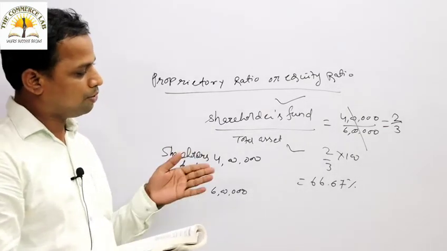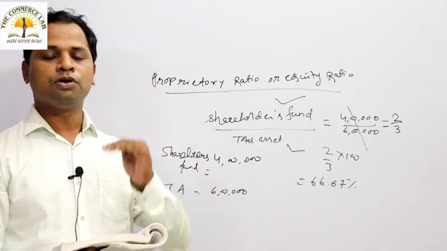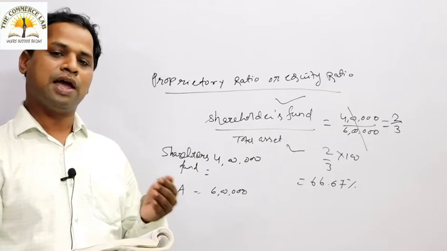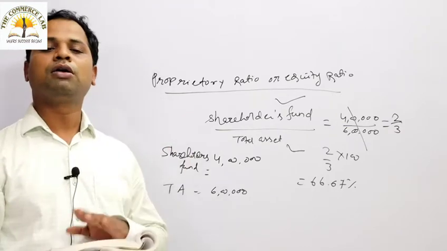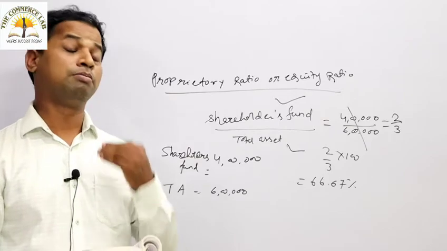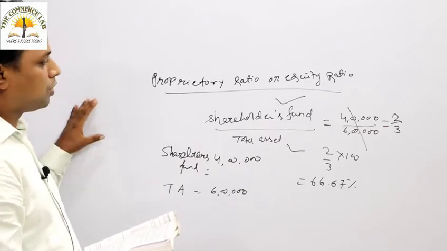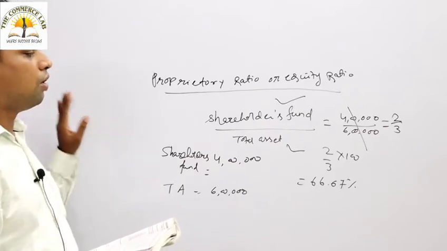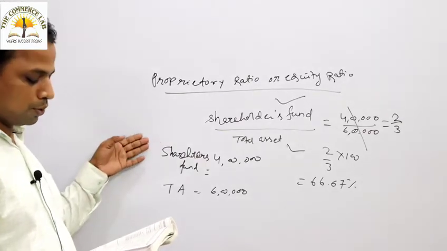When a company gets liquidated, if this ratio is higher and the company suffers any loss, then there is not much impact on the long-term creditor. That is the charm of this proprietary ratio or equity ratio, which is calculated as shareholders fund to total asset.